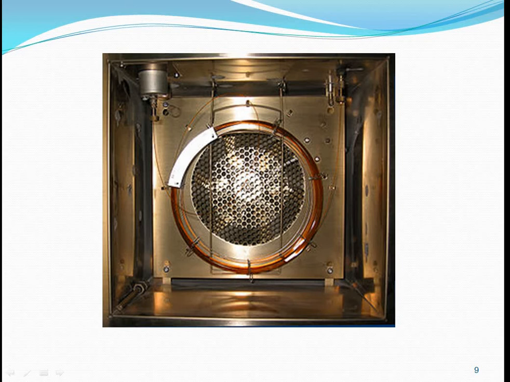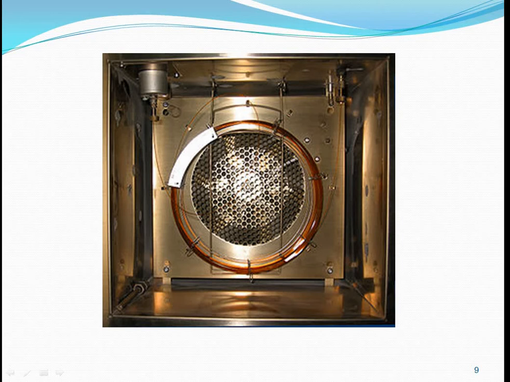This is the oven. Columns are situated in the oven. The oven is used for heating purposes, because in chromatography the sample must be evaporated by heating.